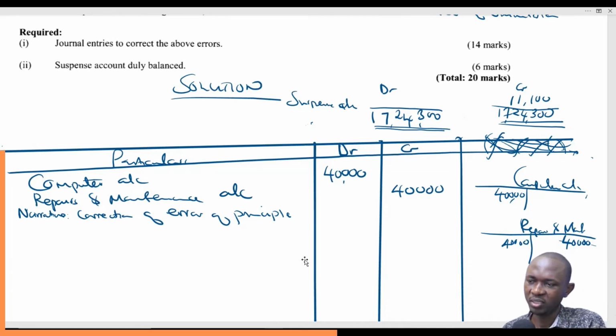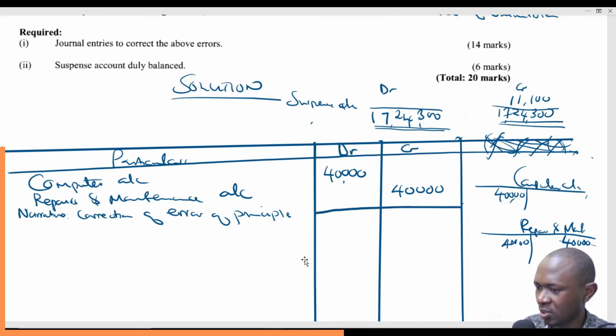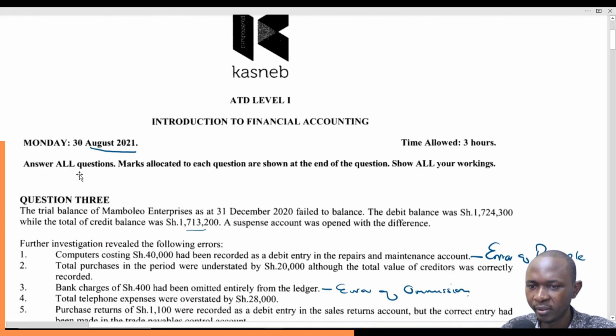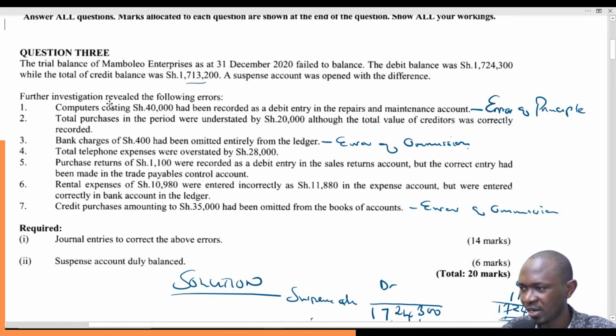Correction of error of principle, and then you underline this same. This will show that you have duly closed this book. So you underline once you get there, you underline that. Sorry, my line is not that good, but at least we are somewhere. So you debit computer account, credit repairs and maintenance account with 40,000. Then the narrative is correction of error of principle. Then we are done with number 1.